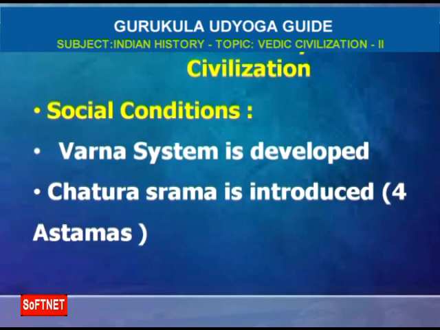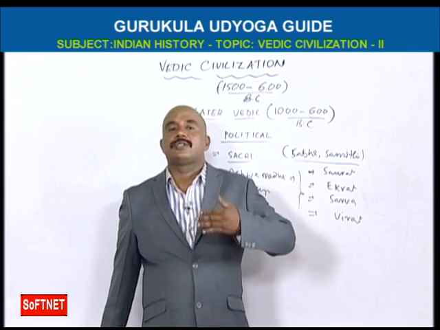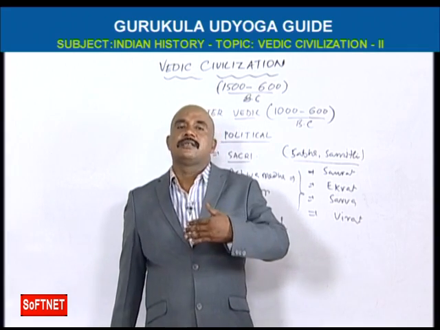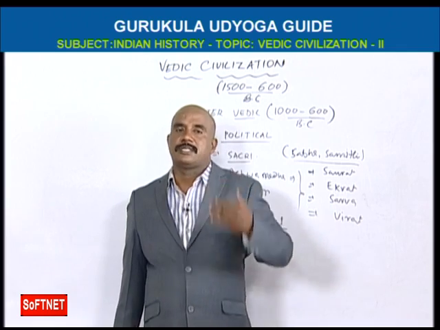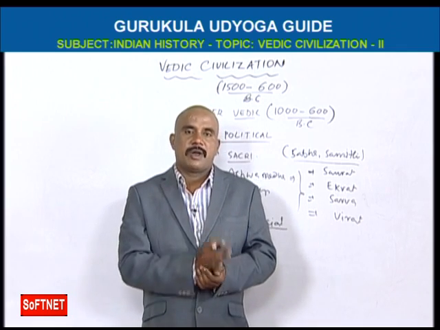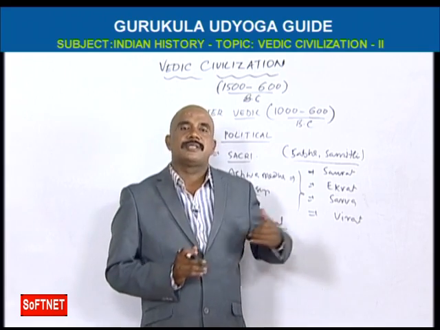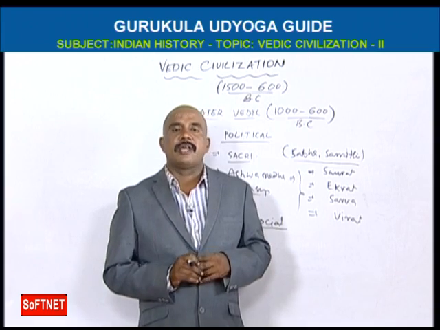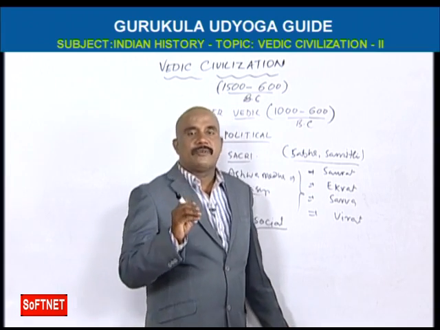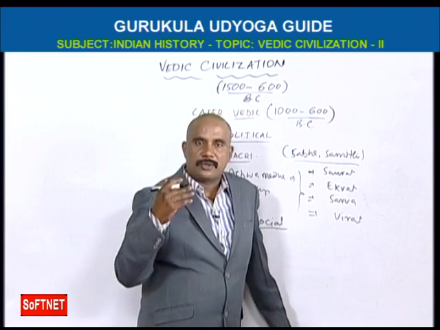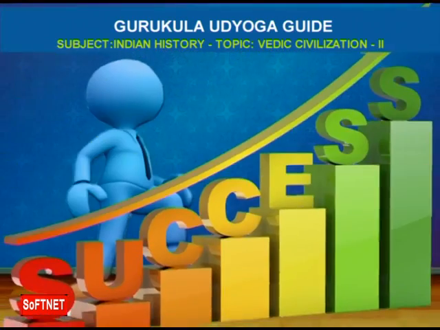Especially Brahmana, they advised the king. The king has importance, he has to rule the country. That's why both communities have a lot of importance in this area. That's why the Varna system or Chaturvarna system developed in this period.